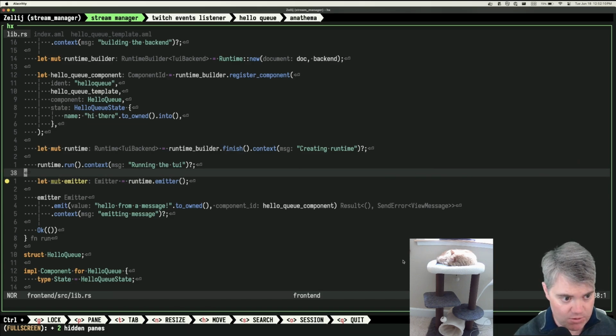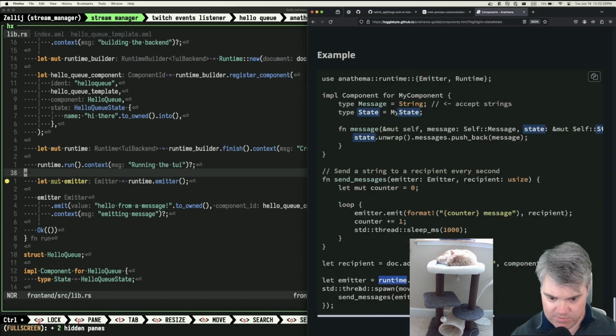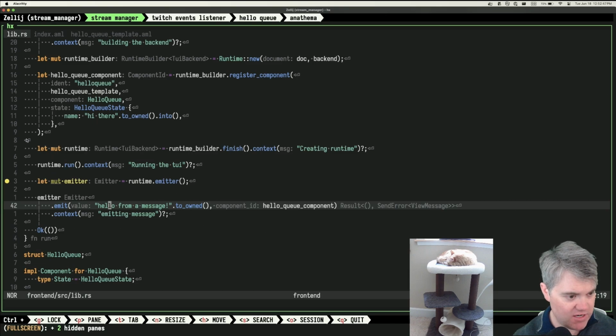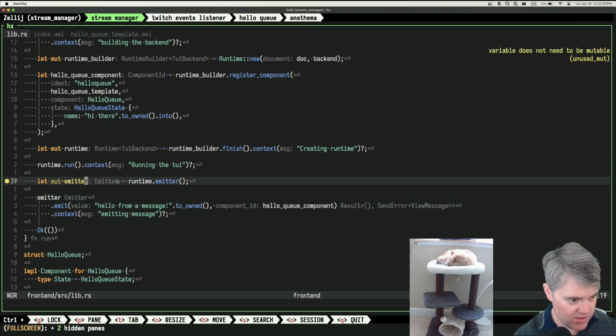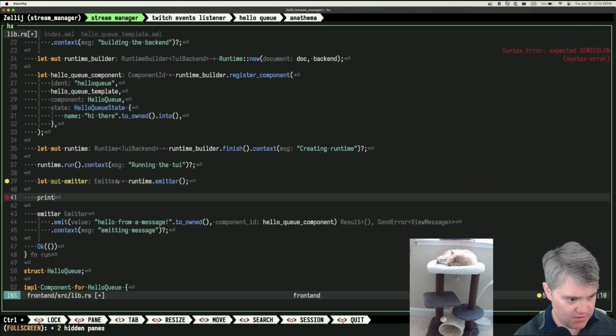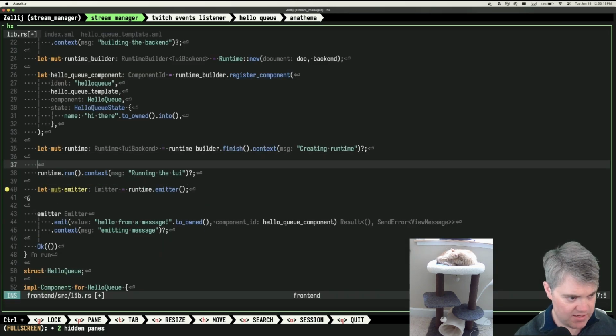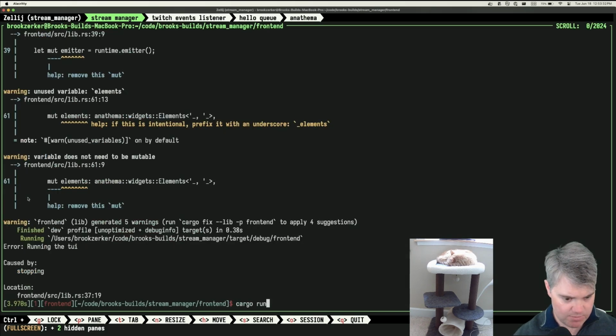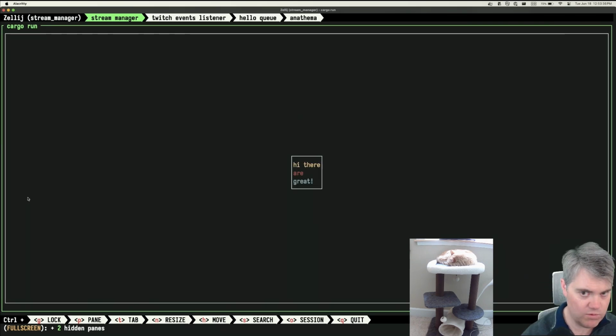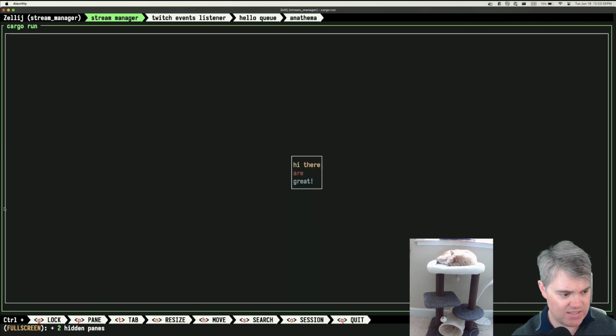Do I want a separate runtime? There's no other runtime. The runtime has just disappeared from this. So I don't actually know where the runtime run is. Okay. I can't run this beforehand, so I have to kind of do this here. Or it is successfully running it. But what we can do is just do a print line here. If I do something like print line before run, after run, we're going to see the before run. No, we don't see it because it's behind this.